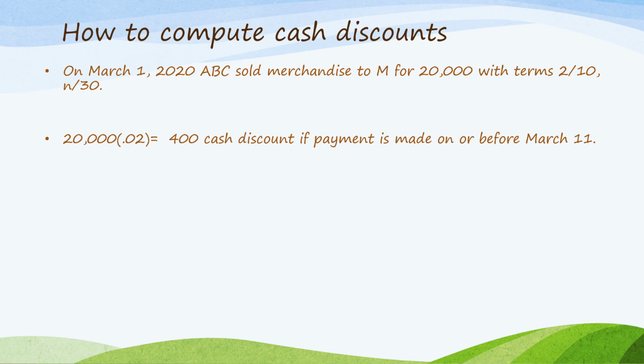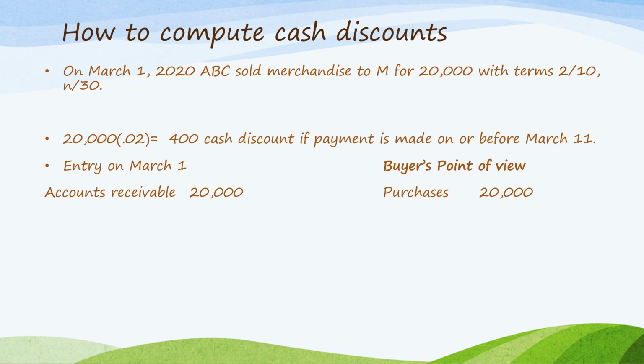So, March 1, 2, 3, 4, 5, 6, 7, 8, 9, 10, 11. March 11 is the 10th day. The entry on March 1, from the seller's point of view and the buyer's point of view. On the seller's point of view, debit accounts receivable, 20,000 and credit sales, 20,000. Whereas, on the buyer's point of view, debit purchases, 20,000 and credit accounts payable, 20,000.